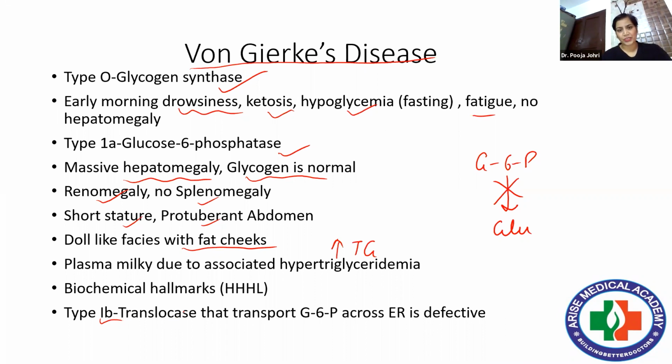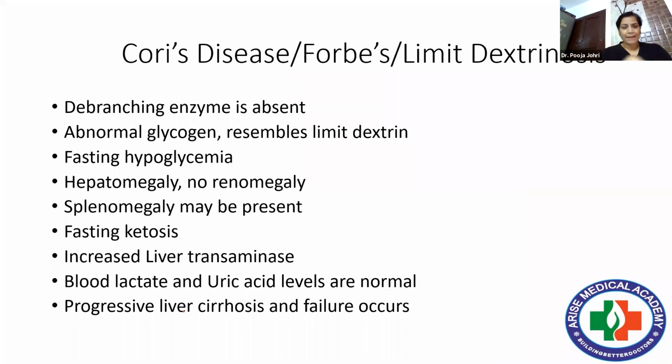Now, let's look at the options. Before looking at the options, let's take other diseases also in detail. Cori's disease. Just now I told you, you have to exclude PMT. PMT is for muscle glycogen storage disorders, and except PMT, the rest are liver storage disorders. So Cori's disease is again a very important disease. As the name suggests, it is also known as limit dextrinosis. Why is it known as limit dextrinosis? Because abnormal glycogen is there and it resembles the limit dextrins in structure.